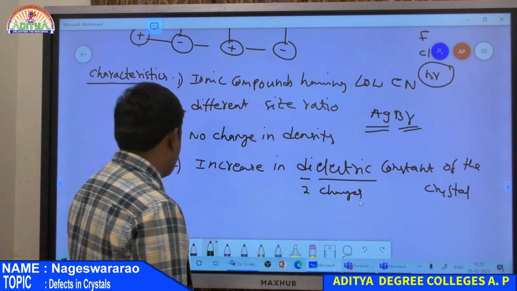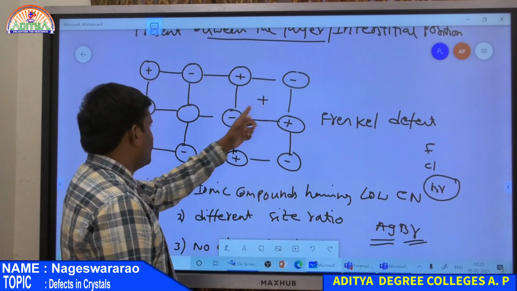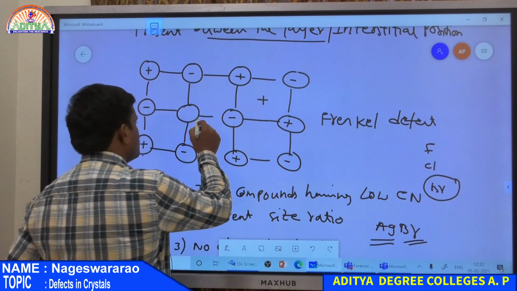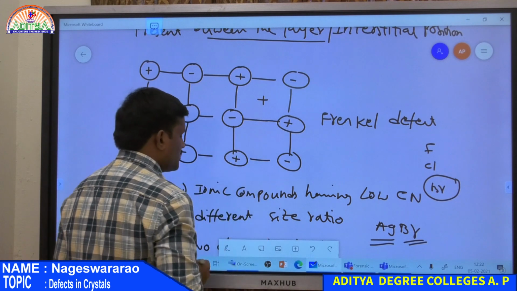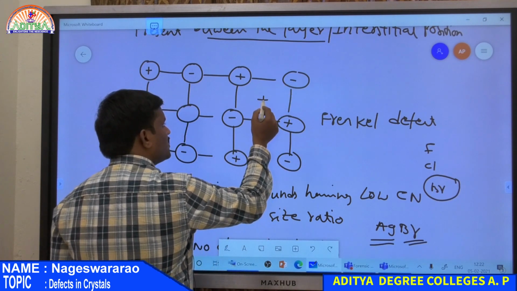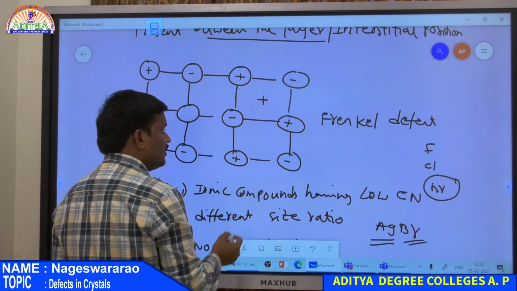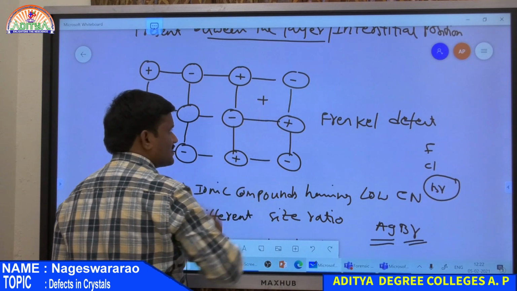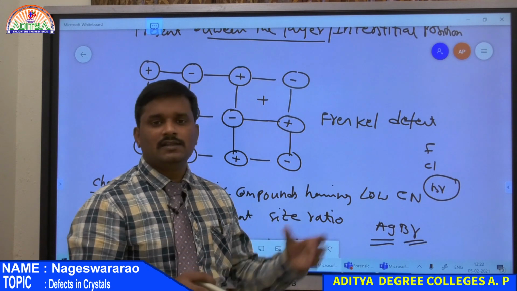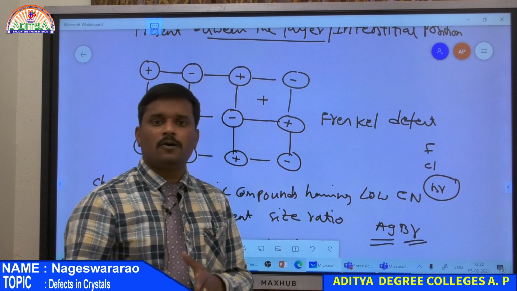Look at this diagram again. Actually this cation is present at this position, but due to deviation it is shifted towards the interstitial position. Now there are attractions or repulsions between this positively charged ion and the oppositely charged or surrounding ions. So forces of attraction between the ions take place, and due to attractions between two ions, that crystal has a high dielectric constant. So that is the physical property of the crystal.